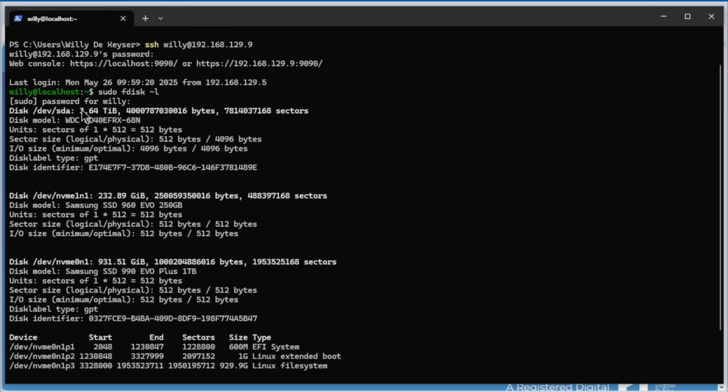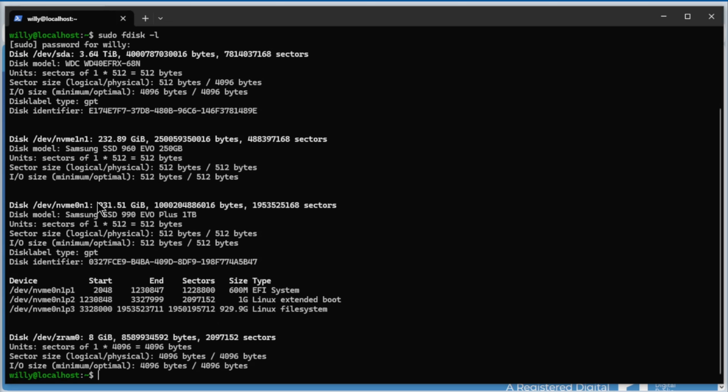See, our 4 terabyte drive is not changed. The 250, you see here in the previous example, the nvme 0 and 1 is changed. You see it here. So it's not a good idea to use the name, and therefore in the FSTAB file we used the label.